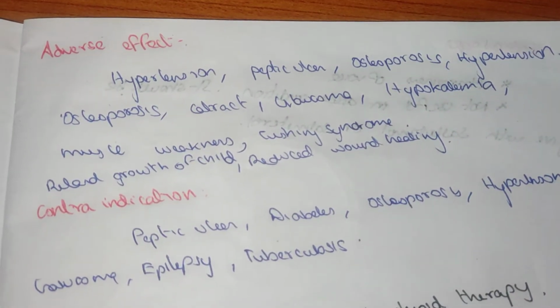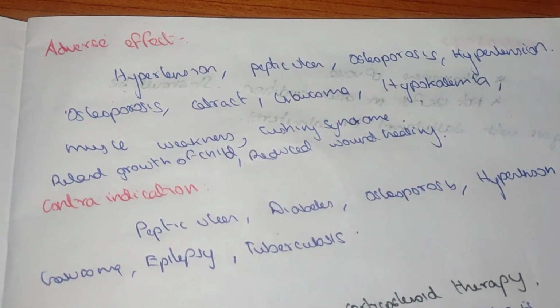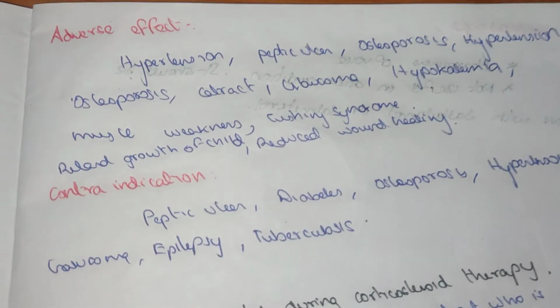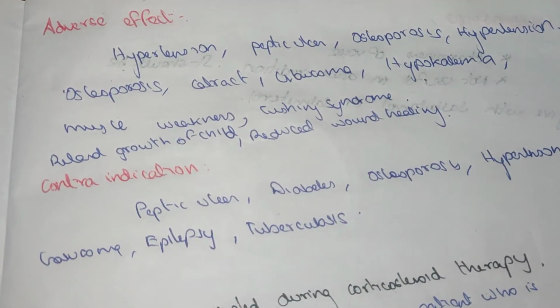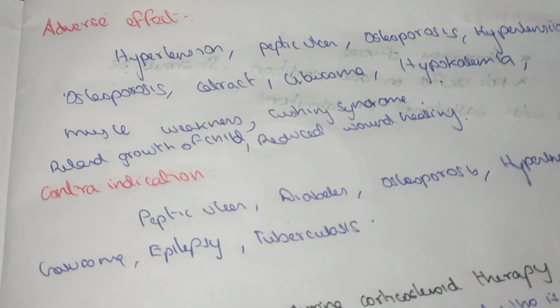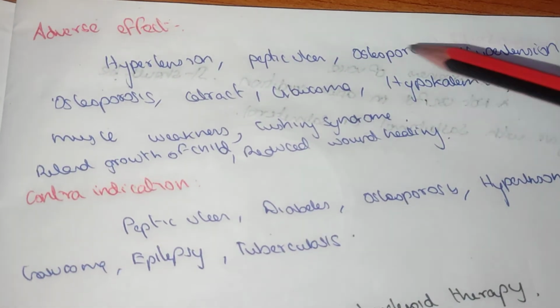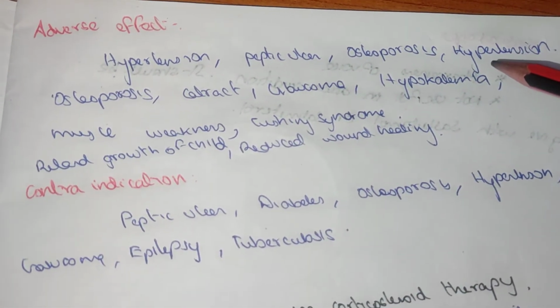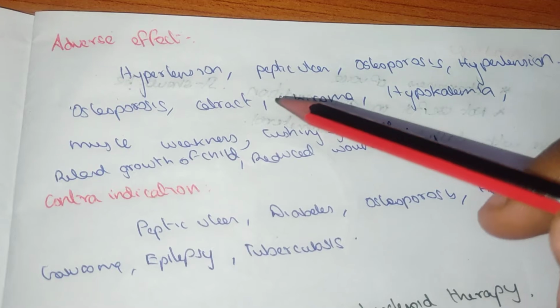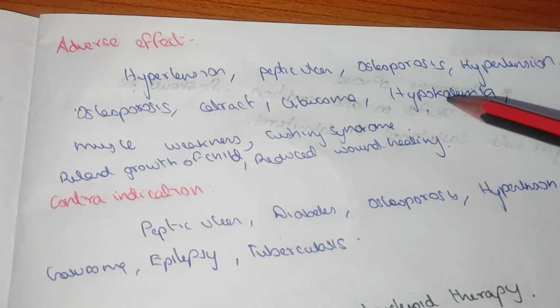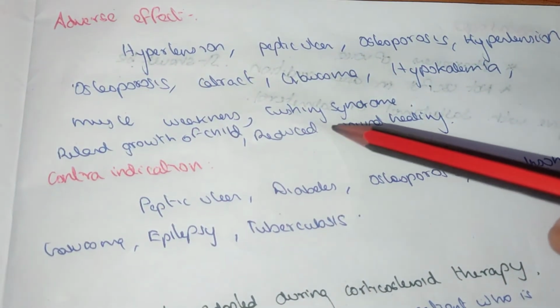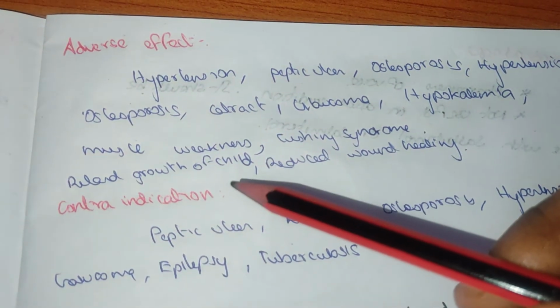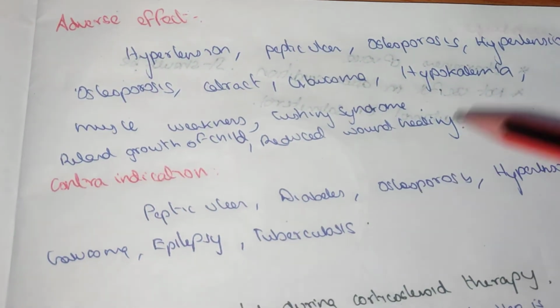Adverse effects: as we see, there are many therapeutic uses of corticosteroids, and likewise there are many adverse effects. Hypertension, peptic ulcer, osteoporosis, cataract, glaucoma, hypokalemia, muscle weakness, Cushing syndrome, retarded growth, and reduced wound healing.